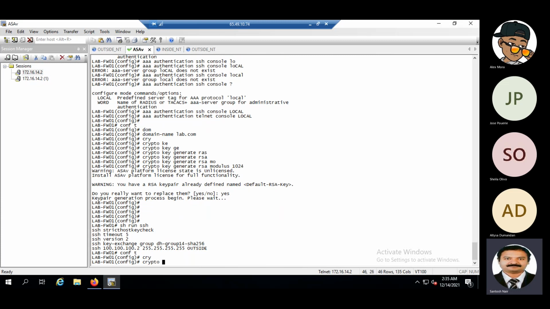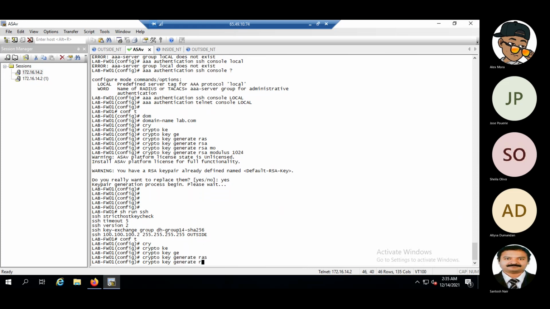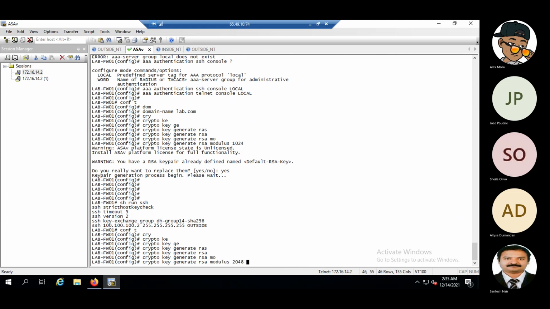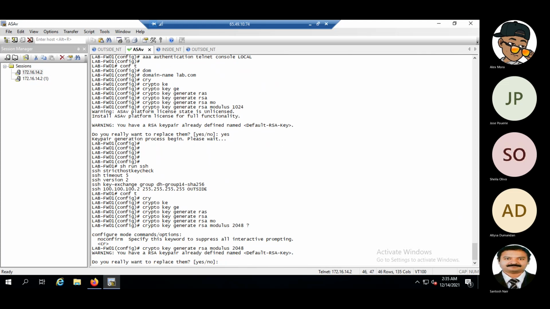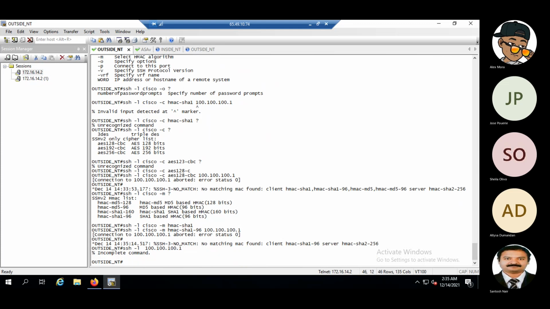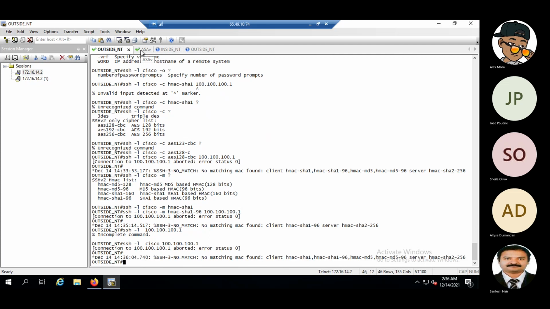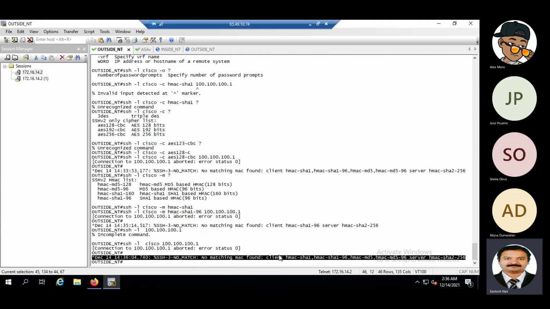Let me try and show quick. Yeah, but the hashing algorithm is not matching.